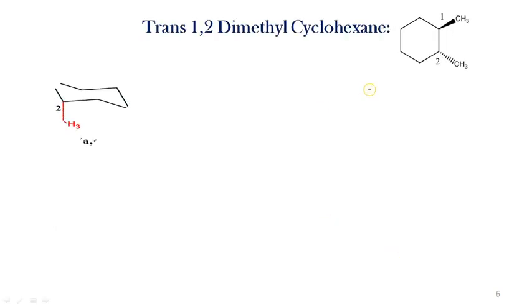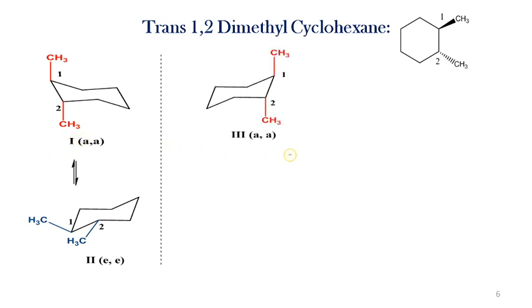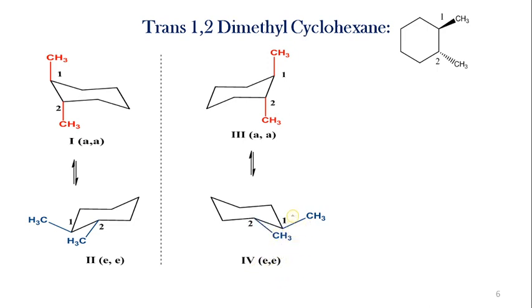Then trans 1,2 dimethyl cyclohexane. This is the first conformer, in which both these methyl groups are present at axial position. If we flip the ring, we get another conformer in which both are converted into equatorial groups. Then we can take the mirror image of the first, and we get the third conformer, that is the axial conformer, and on ring flipping, it gives the fourth one, that is the equatorial conformer.